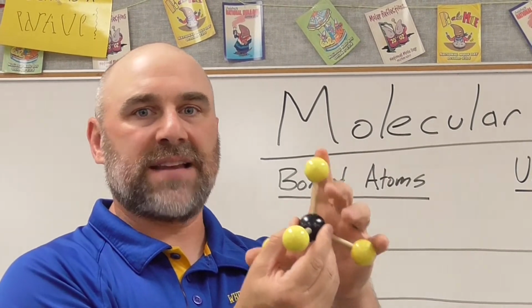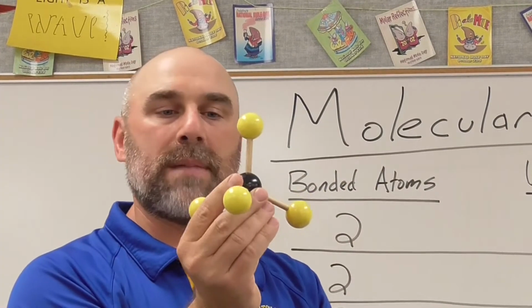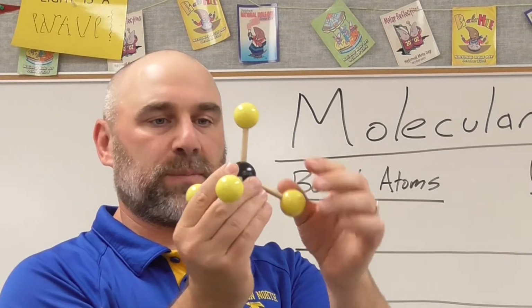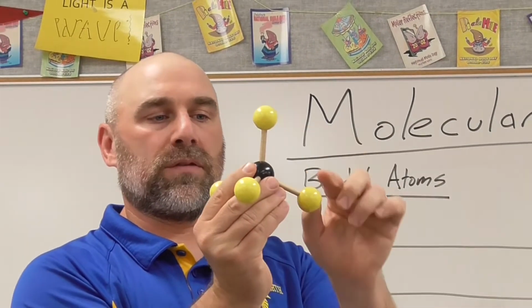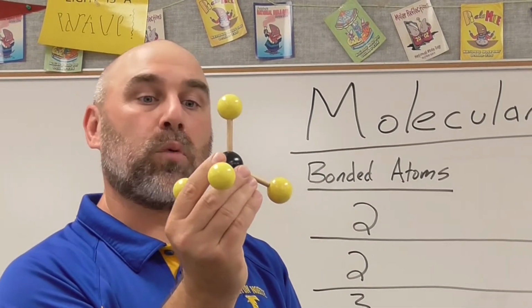This one here has a central atom and 4 atoms bonded to it, and is called a tetrahedral. Tetra meaning 4. So 4 things around the central atom. This, for example, would be methane, a carbon and 4 hydrogens. But anytime you have a central atom with 4 bonded atoms, it's going to form this tetrahedral shape and be 109.5 degrees.